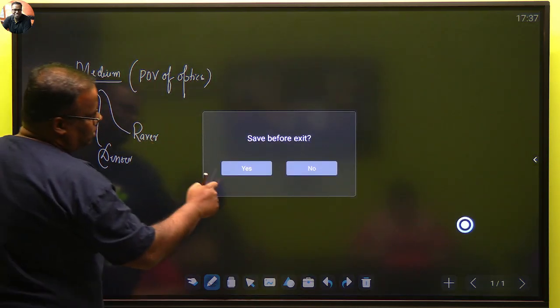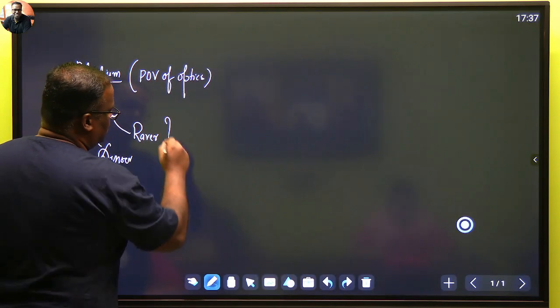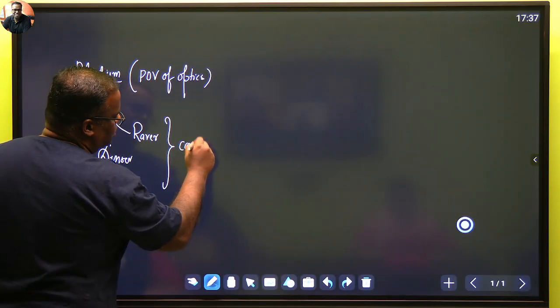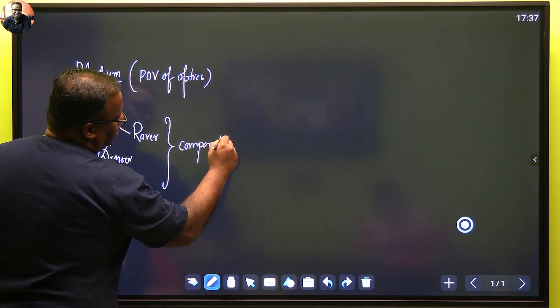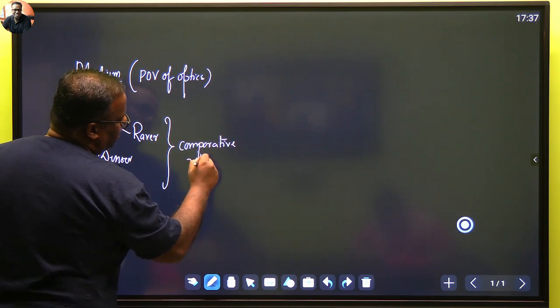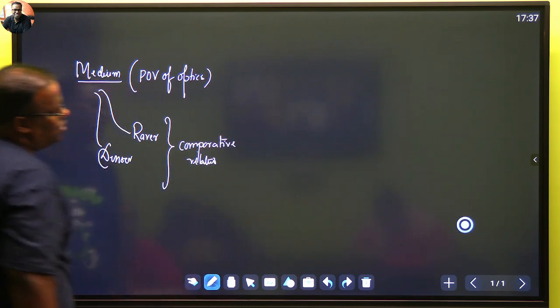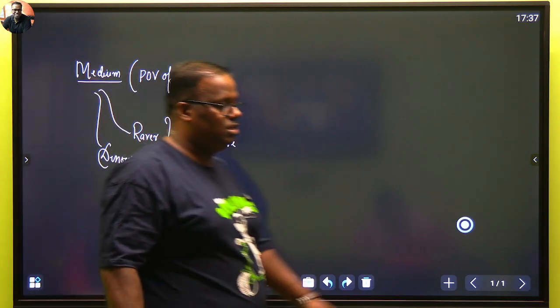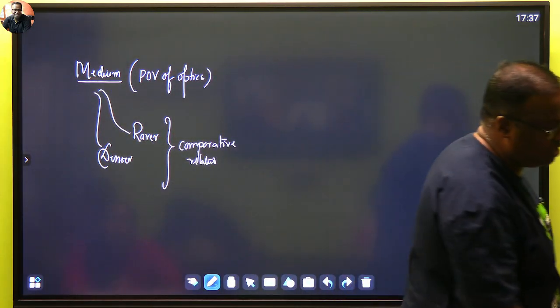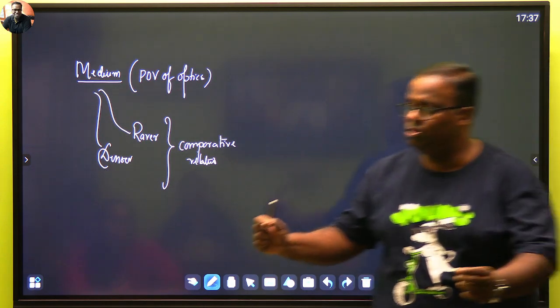So this concept itself is a comparative concept, a relative concept. Relative concept means you can't say how much rarer or how much denser somebody is. We always do the comparison between two mediums.